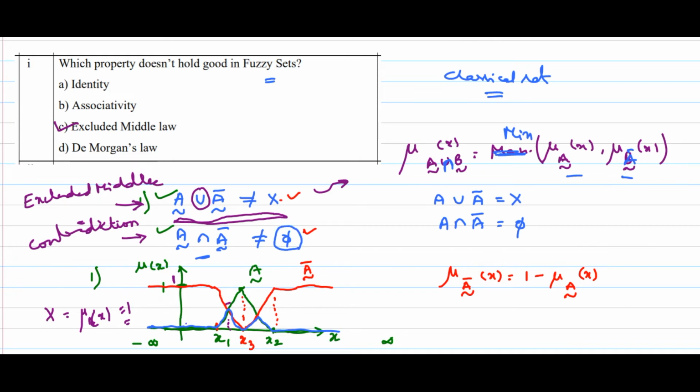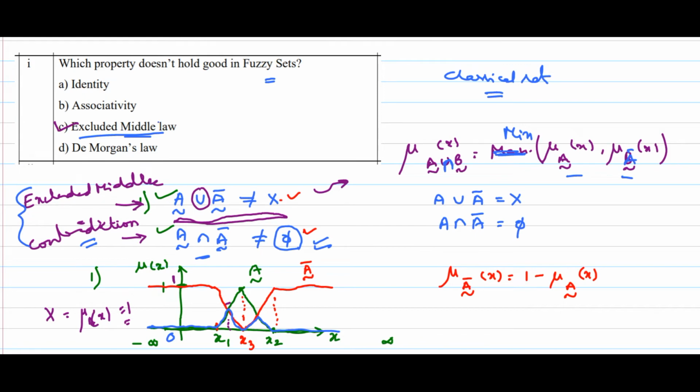φ means it should be 0. So this is 0. It should completely be 0. But from x1 to x3 it is not 0. From x3 to x2 also it is not 0. So that's why this is like this. So the law of contradiction doesn't hold good in fuzzy sets. Combining these two laws we can call them the excluded middle laws. So the answer would be excluded middle law.